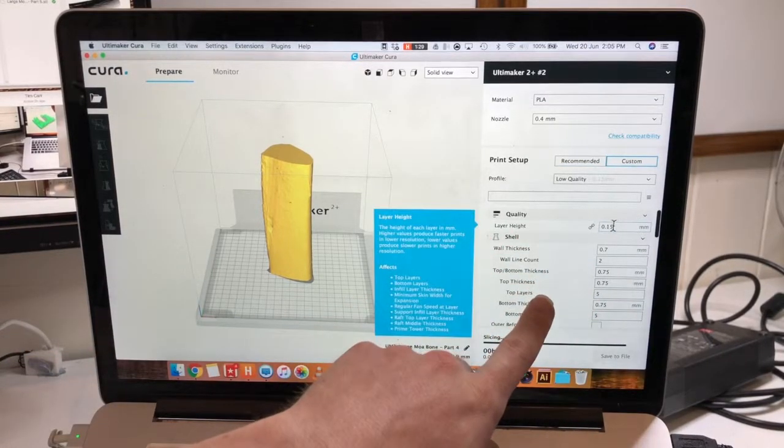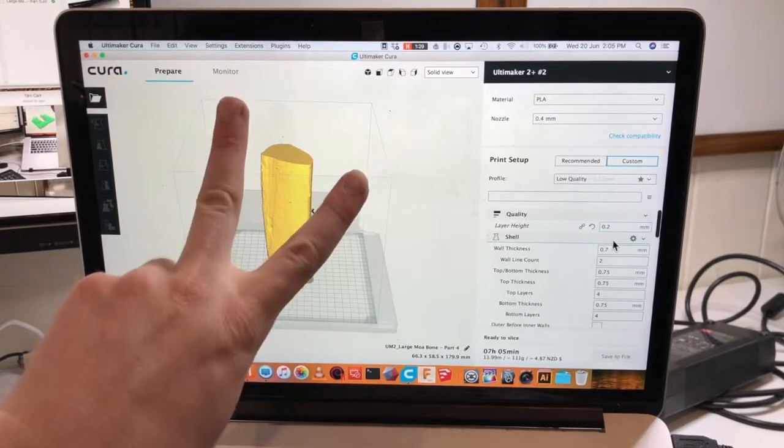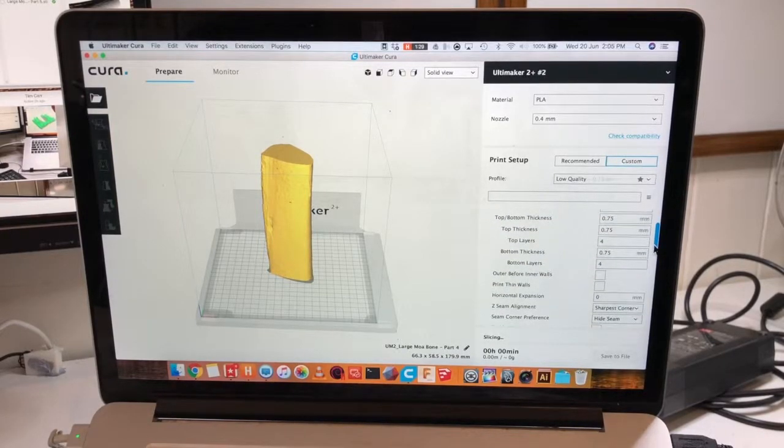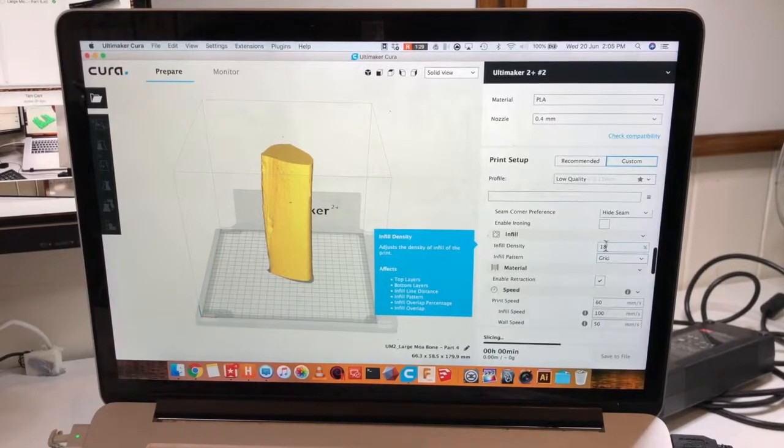Here we can select the layer height. If I type in 0.2, I can override the standard profile configuration and go to a lower layer height, which works very well for this particular model. If we scroll down, we can select our infill here.